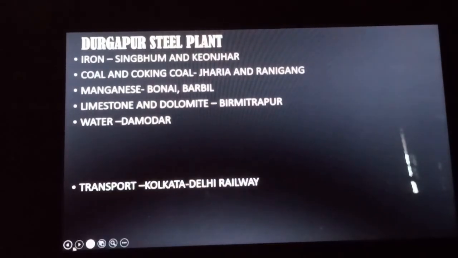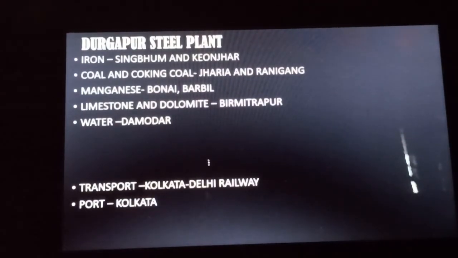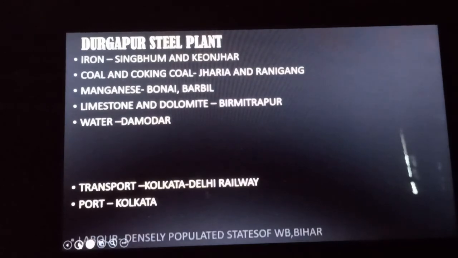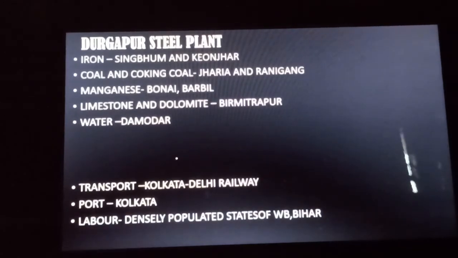The Delhi-Kolkata railway is connecting this industry with other parts of India, and it is also helping in the import and export of the raw materials. Next, the Kolkata port is helping in the import of the machineries and the export of the finished products. This Kolkata port is located very near to this Durgapur steel plant, and it is getting its labor from the densely populated states of West Bengal and Bihar.